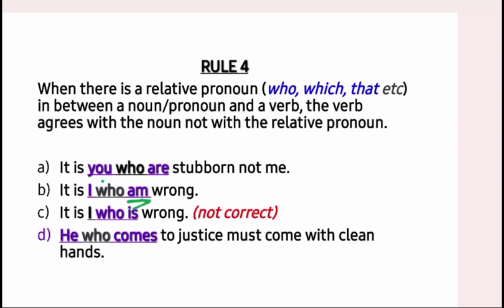Let's come to example D. He who comes to justice must come with clean hands. Now look at the verb that we have there. Singular verb, comes, because it agrees with the subject, with the first pronoun. He comes. So that's why we say he who comes. So the verb comes does not agree with who. It agrees with he. He who comes to justice must come with clean hands.